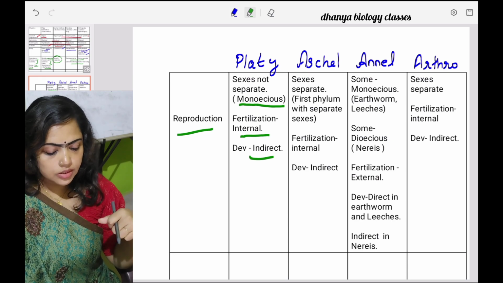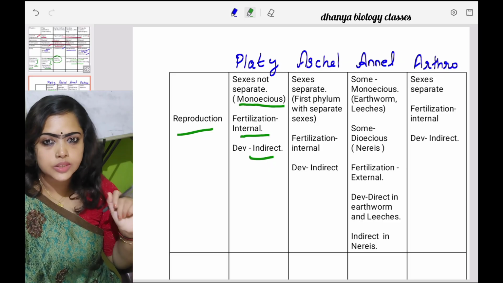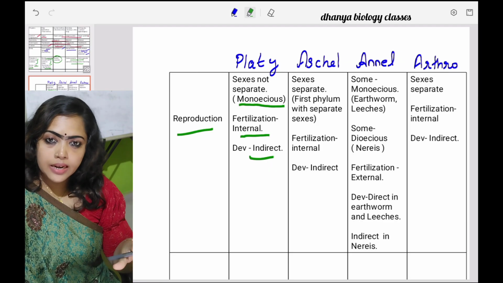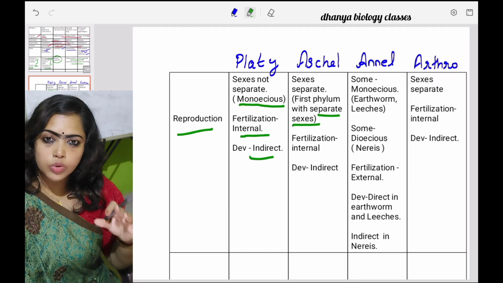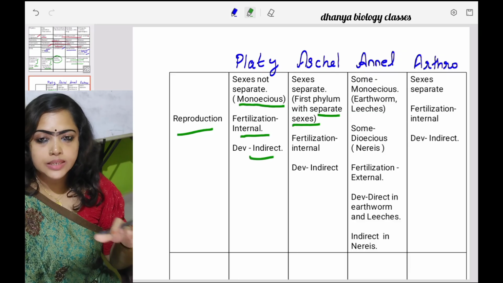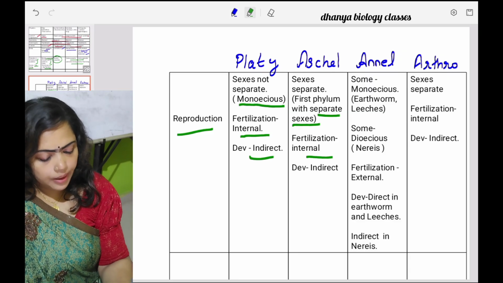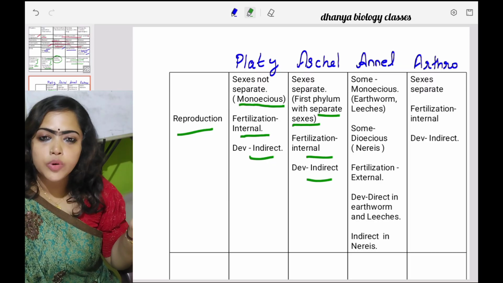Then about Aschelminthes, here sexes are separate, or what? Dioecious or unisexual. Okay. And this is important because this is the first phylum with separate sexes. So the first phylum with separate sexes is Aschelminthes. Then fertilization is internal and development here also what? Indirect.